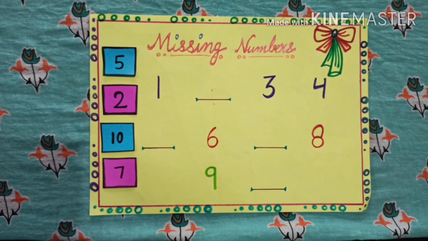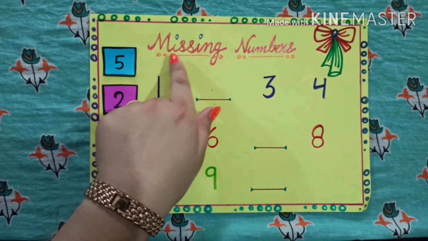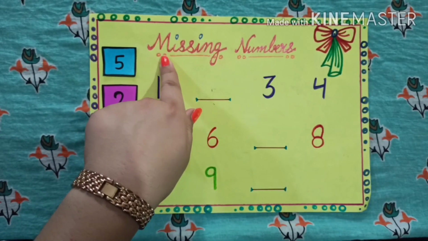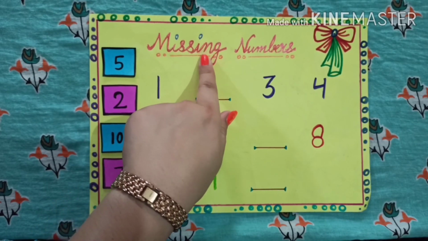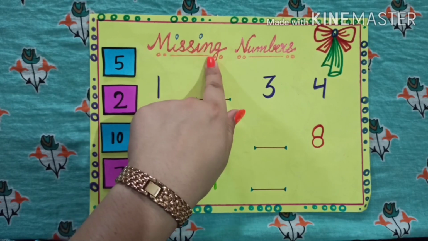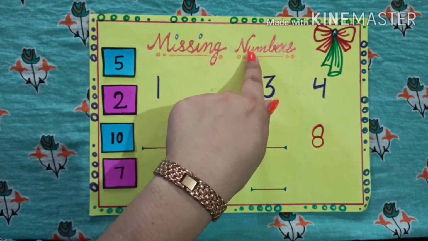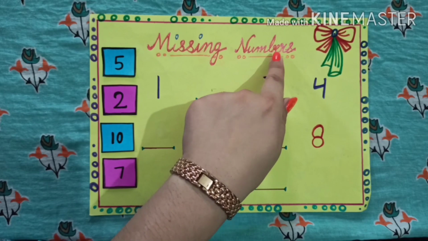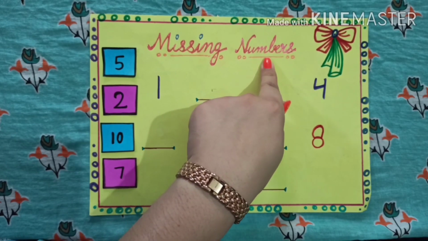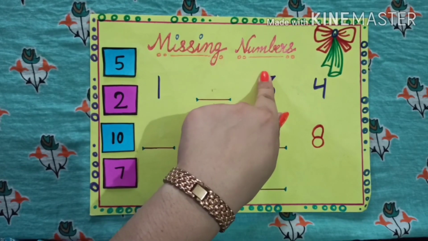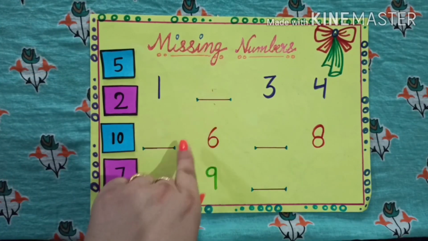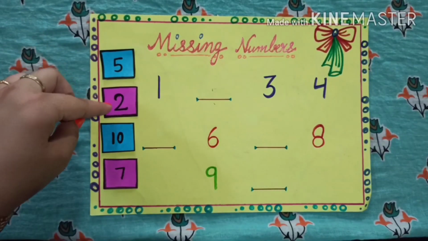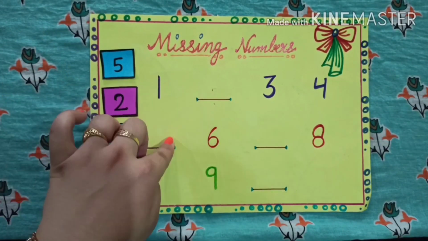Okay. Now let's do this worksheet. What is this? Missing numbers. M-I-S-S-I-N-G. Missing. N-U-M-B-E-R-S. Numbers. So missing numbers. You can see I have written some of the numbers but some are missing. Like this. So these are the numbers which we are going to fill in these blanks.